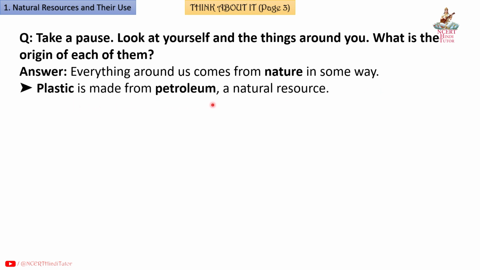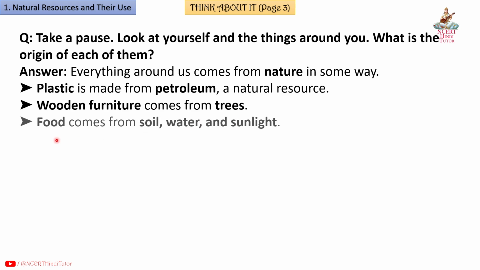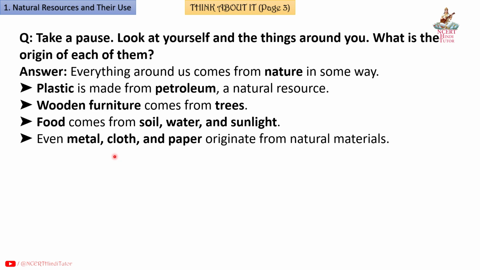Plastic is made from petroleum, a natural resource. Wooden furniture comes from trees. Food comes from soil, water and sunlight. Even metal, cloth and paper originate from natural materials. So nature is the base of all human needs.